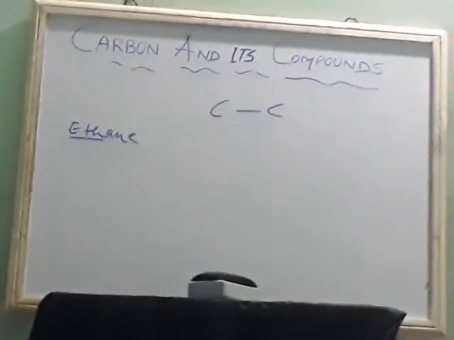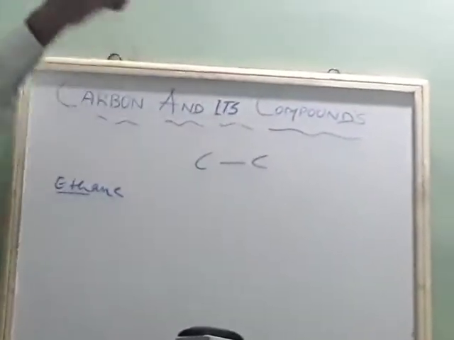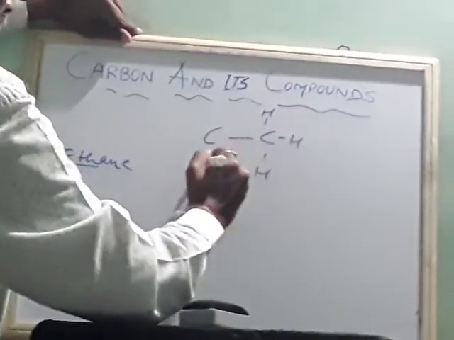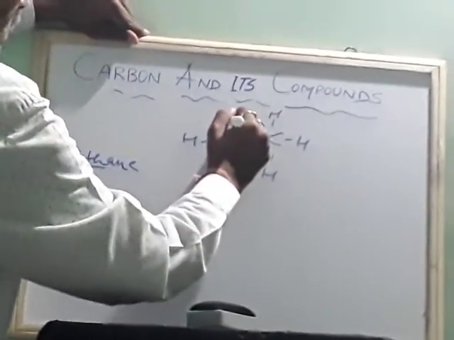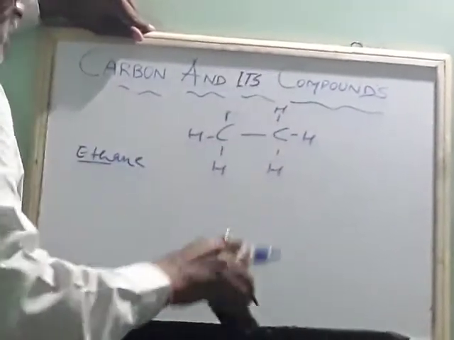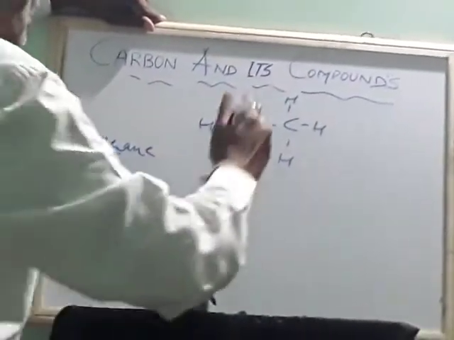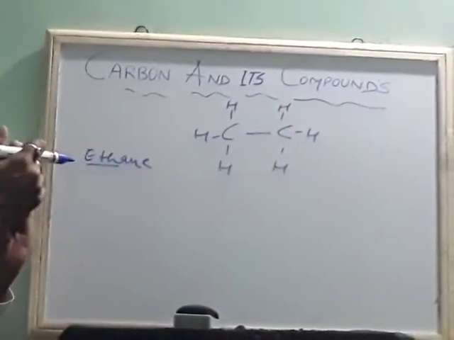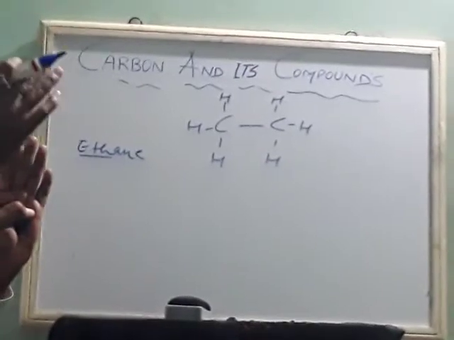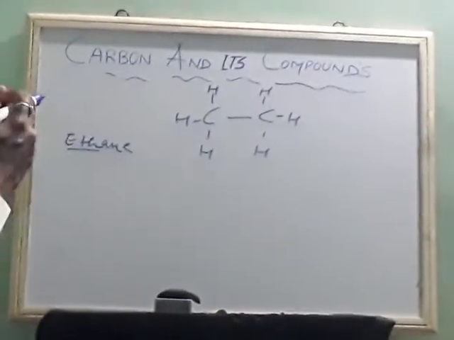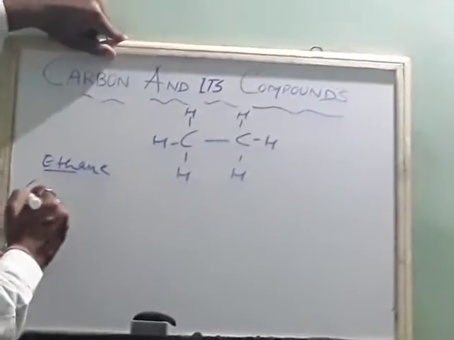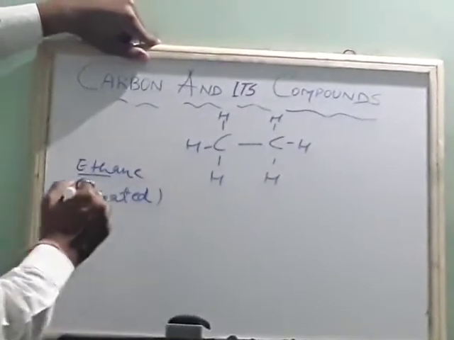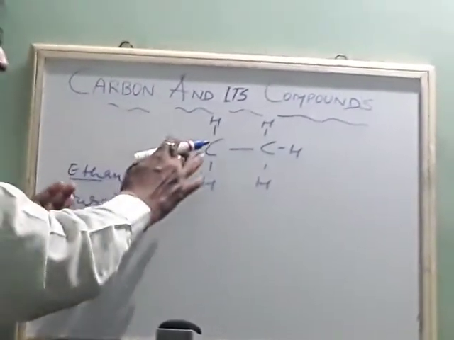Again, these carbon atoms are joined with hydrogen. You take hydrogen here, here, here, here. If you put the electron dot structure you will come to know it satisfies the valency. Covalent bonds satisfy the valency. That's why it is called a saturated compound.